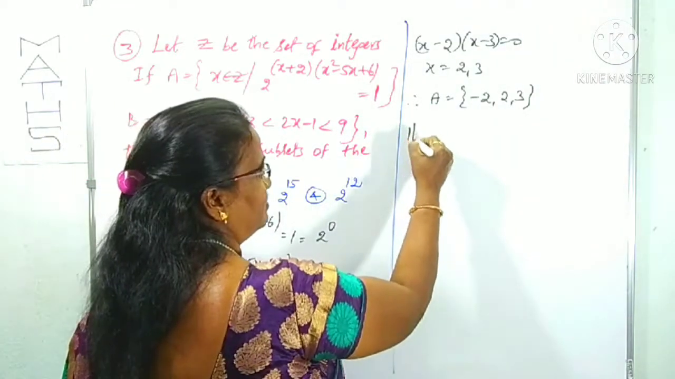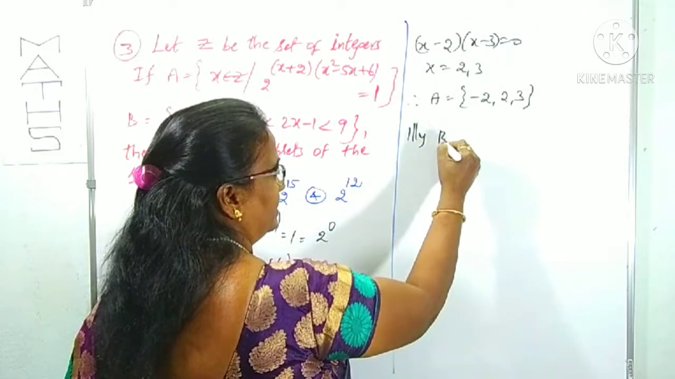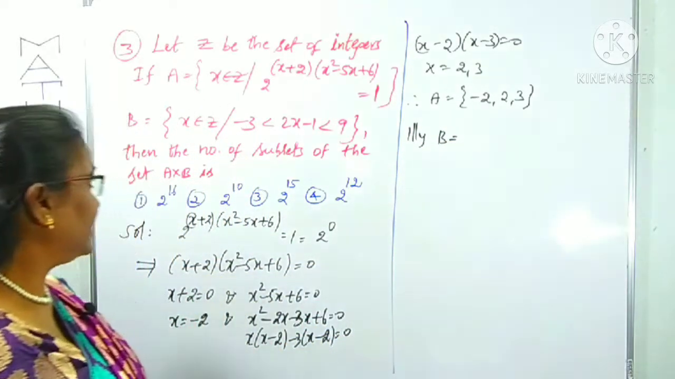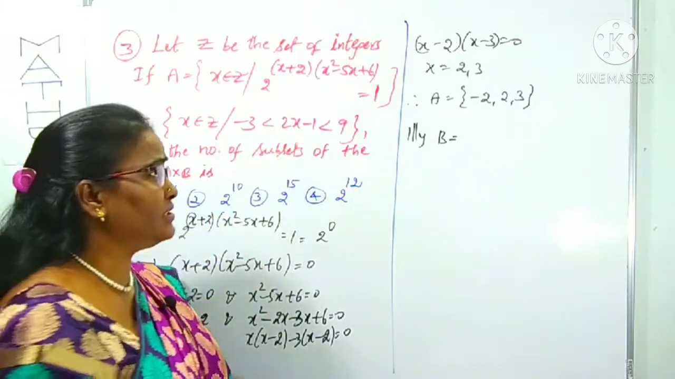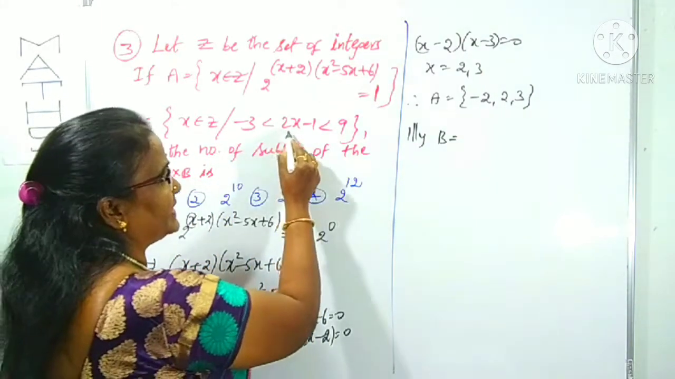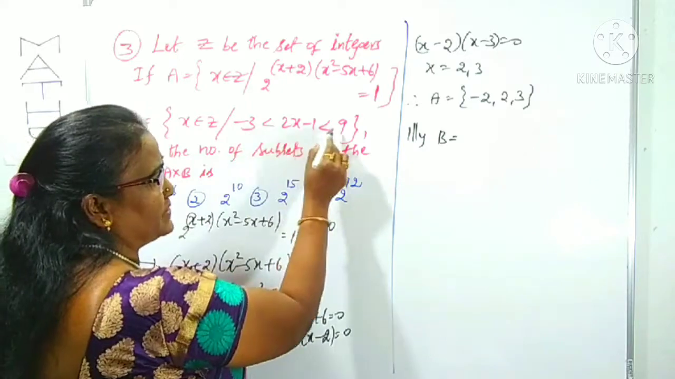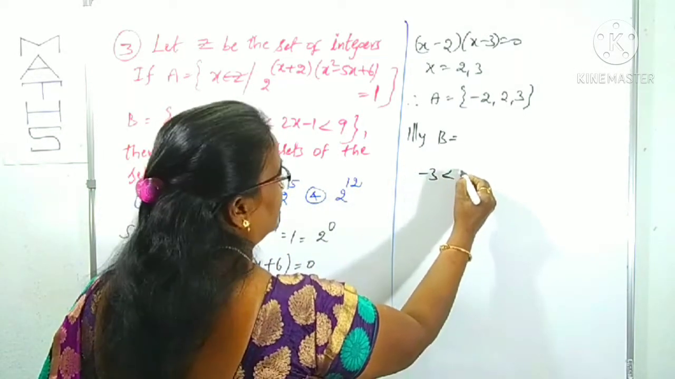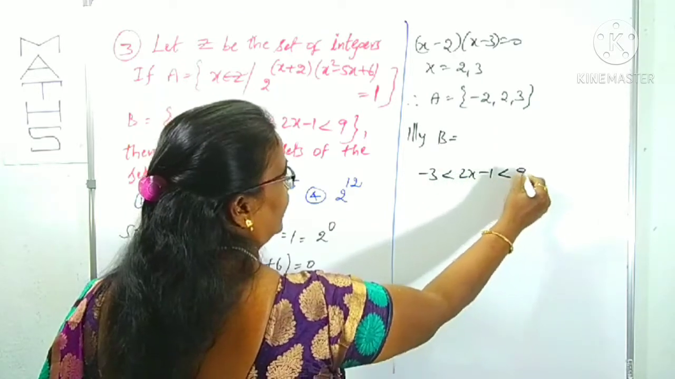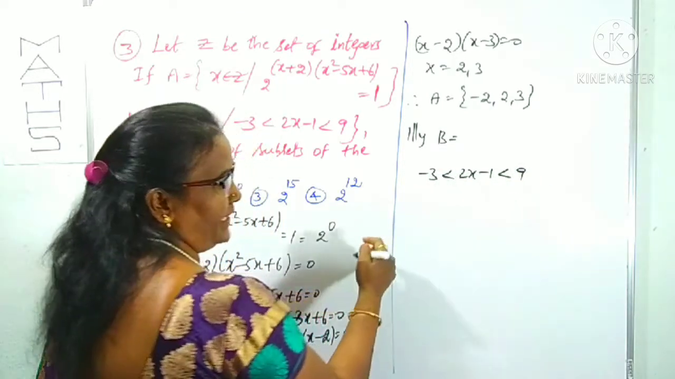Similarly, we can observe set B. In B, what is given here? B is here also x belongs to Z. We have to find out what is in the equation for B. 2x minus 1 lies between minus 3 and plus 9. Means for 2x minus 1, minus 3 less than 2x minus 1 less than 9 we can take. From this you can find out x values.